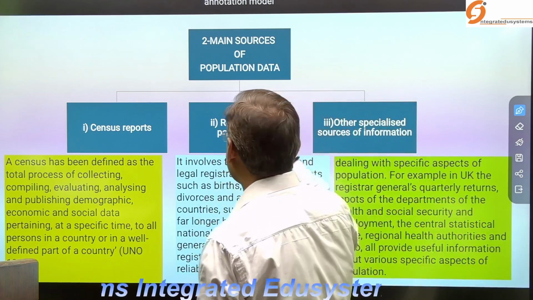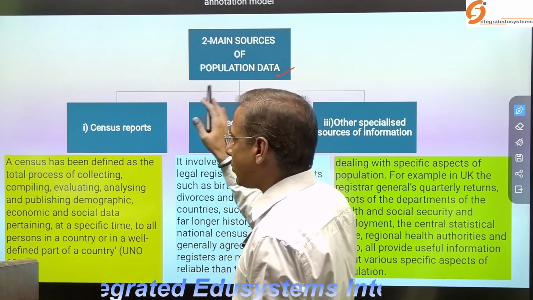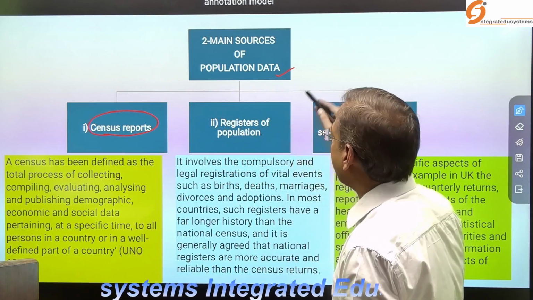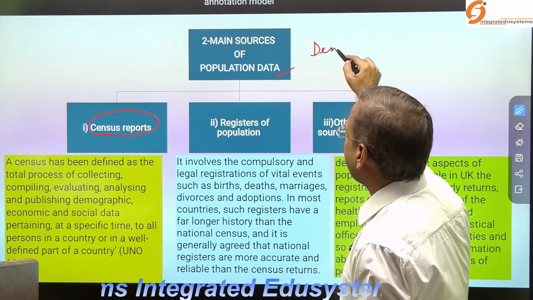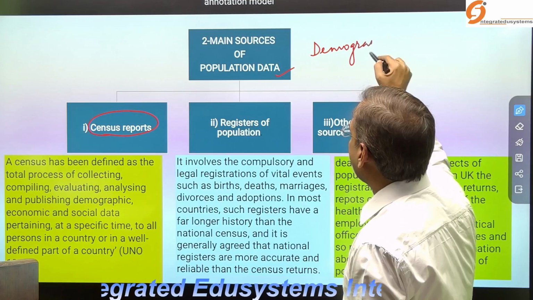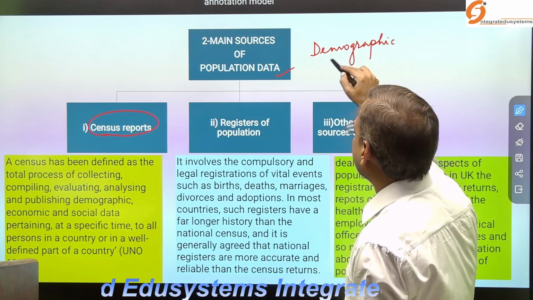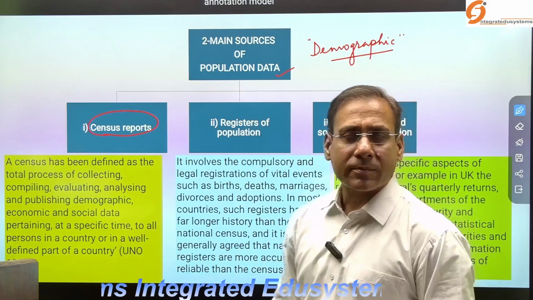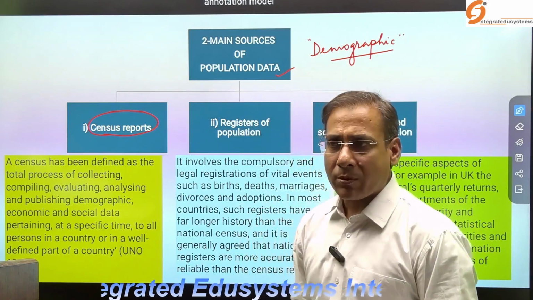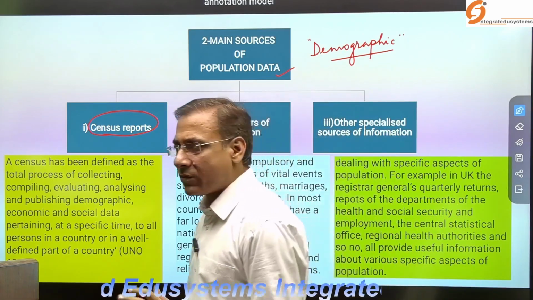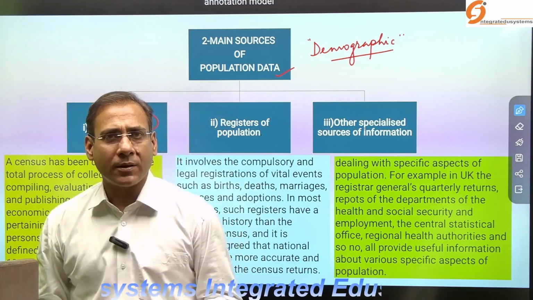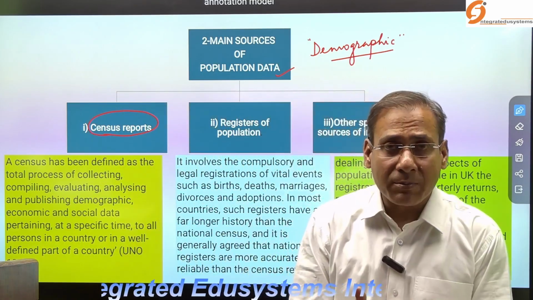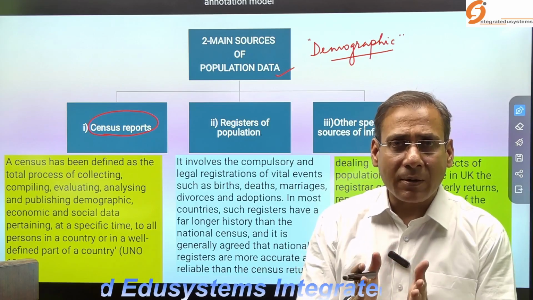On what basis do we compile? So there are various sources. One is the census report. If you wanted the demographic structure of a particular area of the world, how can you get the information? How can you get the information about the demographic structure of China or US or, say, India in a particular geographic area in a given time period, as I have said, in a given time period.